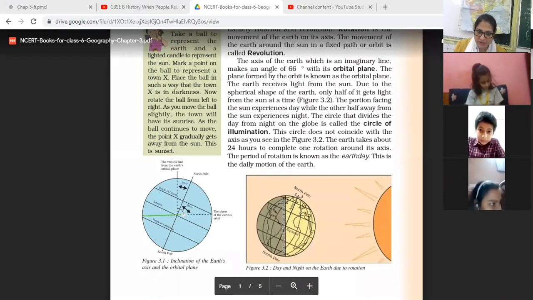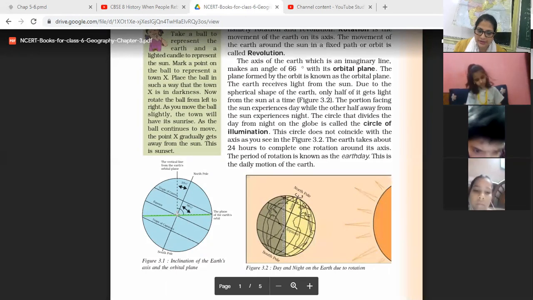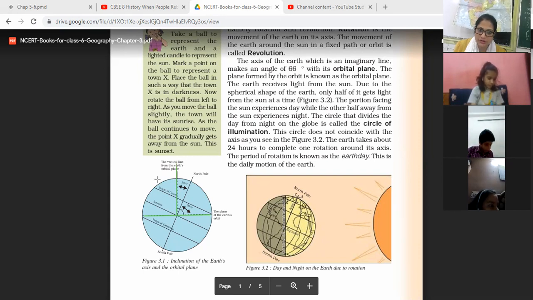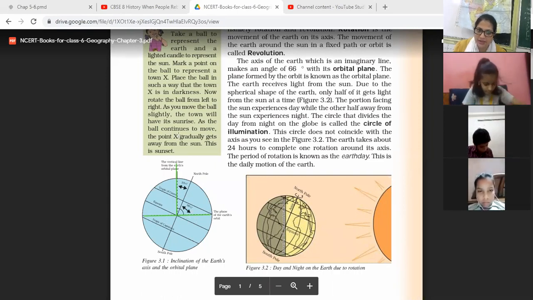This is the orbital plane, and here is a vertical line drawn on the earth's orbital plane. So the axis makes a 66 degree angle.